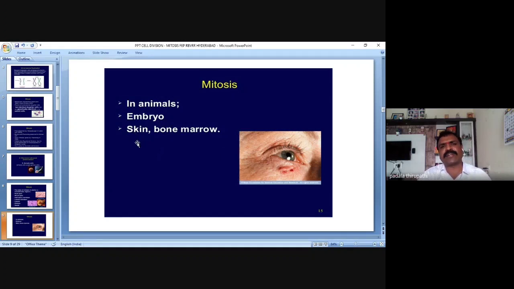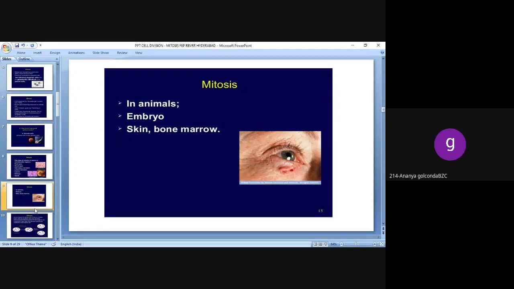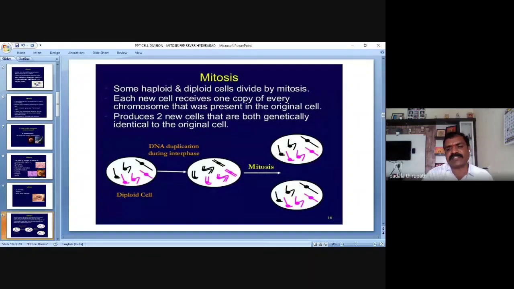The skin is the protective layer of all living organisms. Skin is nothing but a protecting layer. It is nothing but a military man, a soldier, protecting from the external environment. An embryo is nothing but the production of the next generation. So these are all going to involve which division? Mitosis cell division.